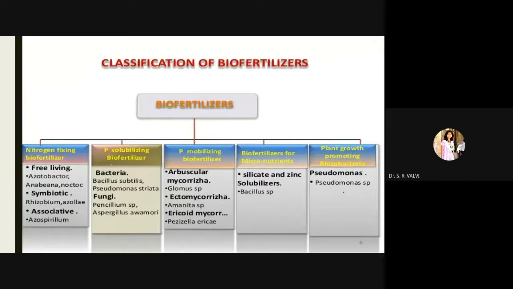So here again, I have classified it with the examples. Nitrogen fixing biofertilizers, some are free living, some are symbiotic, and some are associative, right?